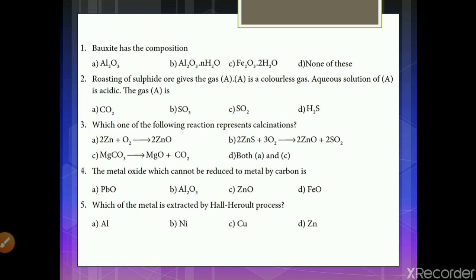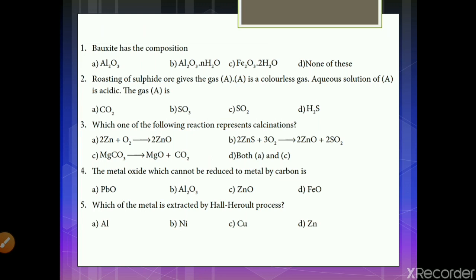And third question, which one of the following reactions represents calcination? As we have learnt from the calcination part, calcination explains magnesium metal. Therefore, the options are: A, 2Zn plus O2 gives 2ZnO; B, 2ZnS plus 3O2 gives 2ZnO plus 2SO2; C, MgCO3 gives MgO plus carbon dioxide; and option D, both A and C.